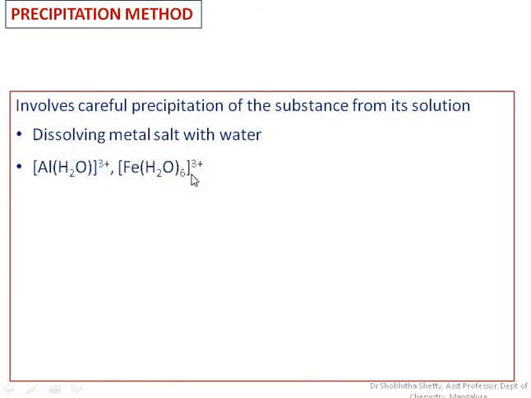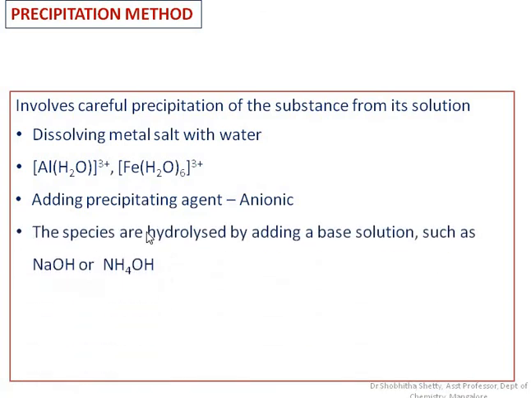So when you dissolve the metal salt in water, they exist in the form of metal hydrate species, and these species we need to hydrolyze further. So we need to add a base like ammonium hydroxide or sodium hydroxide, which contains the hydroxyl ion. As you go on adding this anionic precipitating agent, or the base material, there will be an increase in the concentration of the hydroxyl ion from the reagent we use. Examples of a precipitating agent are sodium hydroxide or ammonium hydroxide.